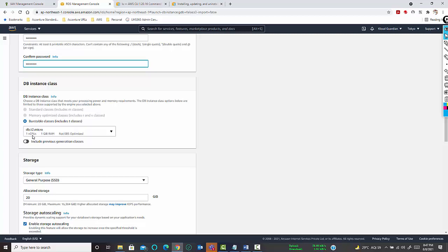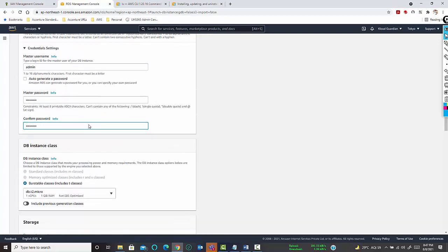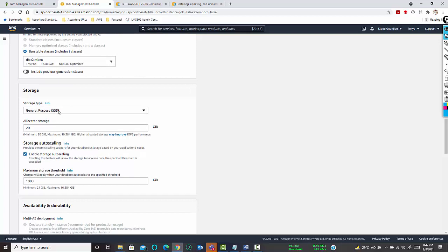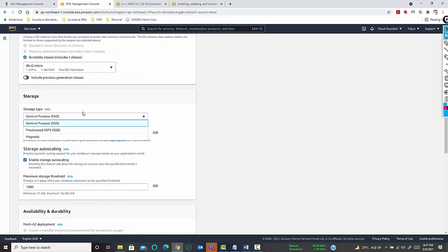So you will be getting one virtual CPU and 1 gig of RAM to provision your database. By default, you will be getting a general purpose SSD. Now there are many other SSDs which are there. Okay. Depending on the IOPS that you want, the read-write operations that you want, you can select the storage. Okay. If you go to general purpose, it will be maximum 20 GB.